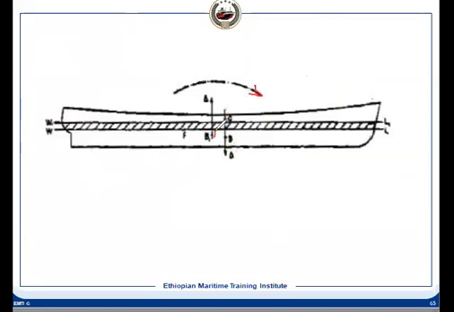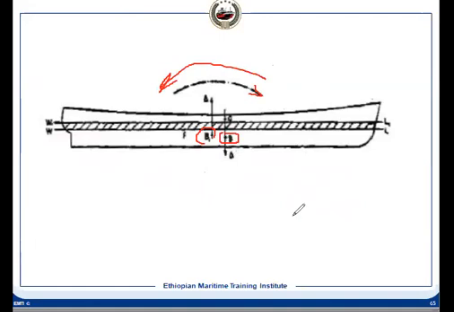Now when B1 comes back to B, same shape, same displacement, what will happen? This has to come back to even keel. So unless there is an opposite trim, meaning the anti-clockwise trimming moment, will it come back to even keel? It will have a reverse situation now.